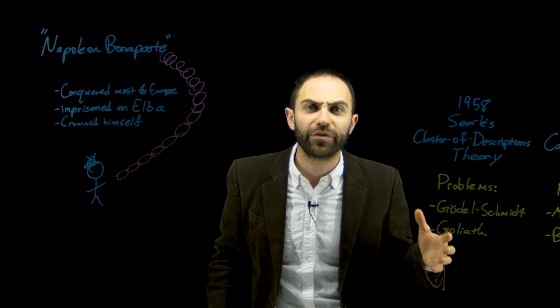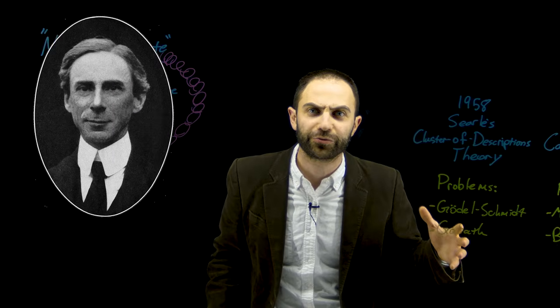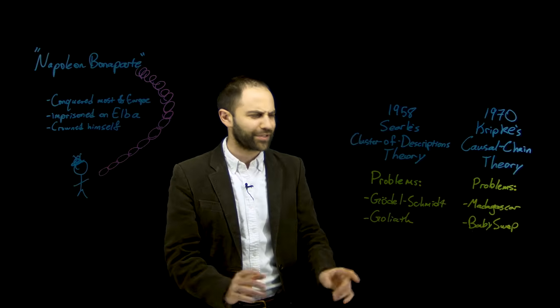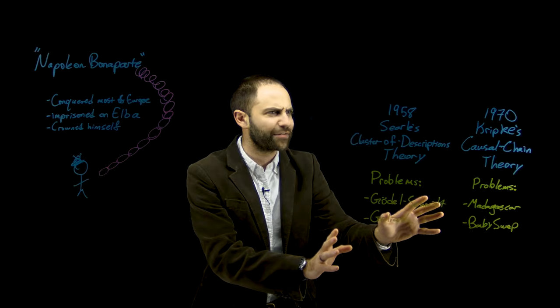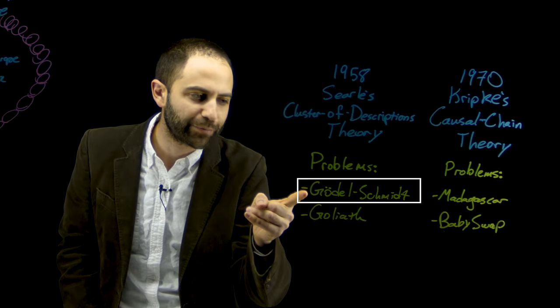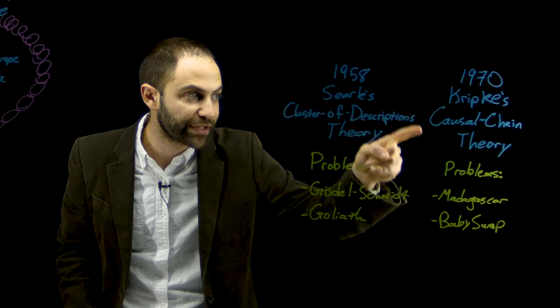And then next, we're going to move on to definite descriptions. We're going to read Bertrand Russell, but we're not there yet. We've still got to just get through these problems and then introduce Evans's theory. Okay, so the Gödel-Schmidt problem, this was a problem for Searle's theory that Kripke introduced.